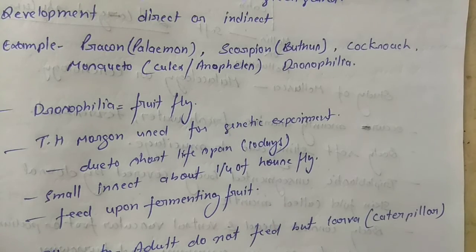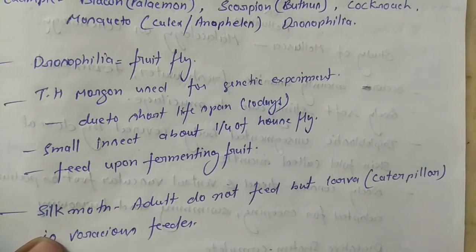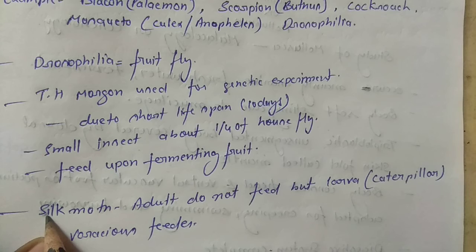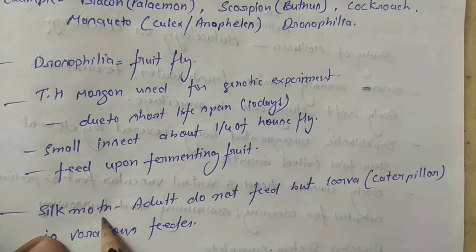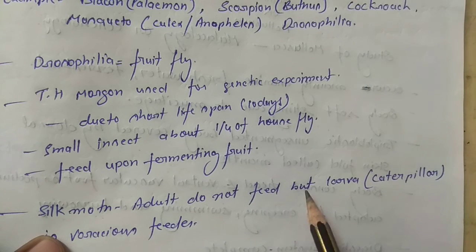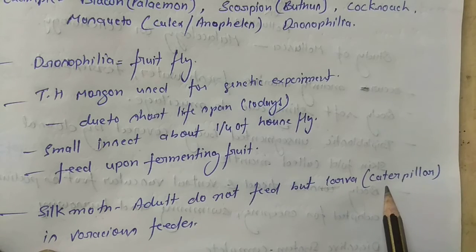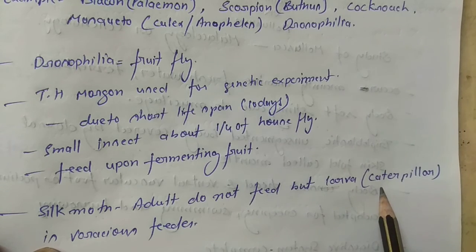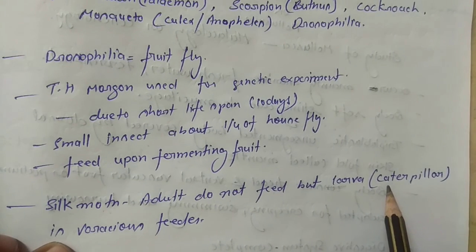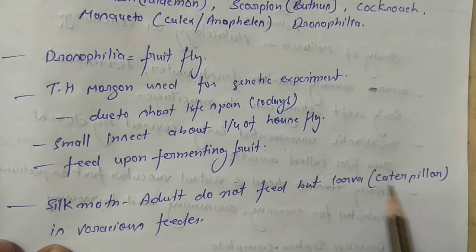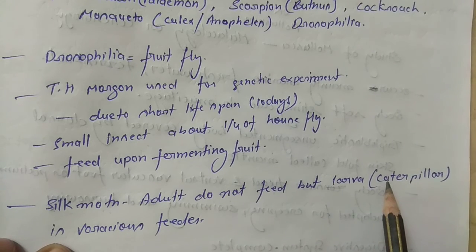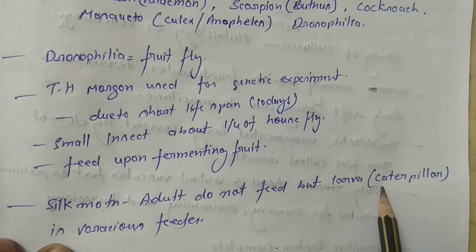The next example of Arthropoda is the silk moth. A very important point about the silk moth: the adult silk moth does not feed, but the larval stage, the caterpillar stage of the silk moth, eats leaves.